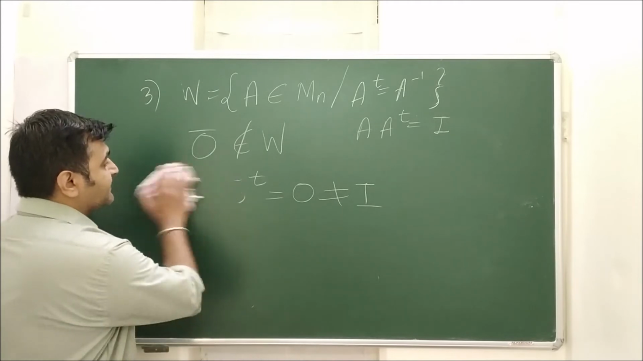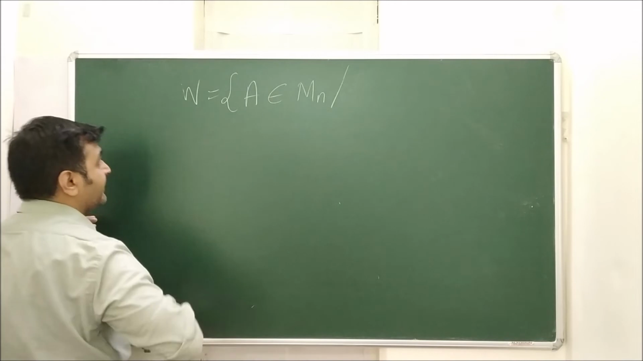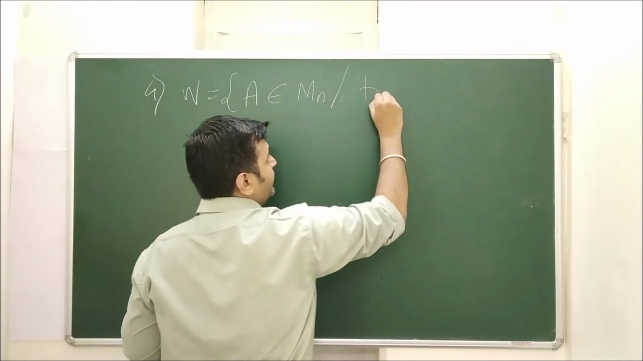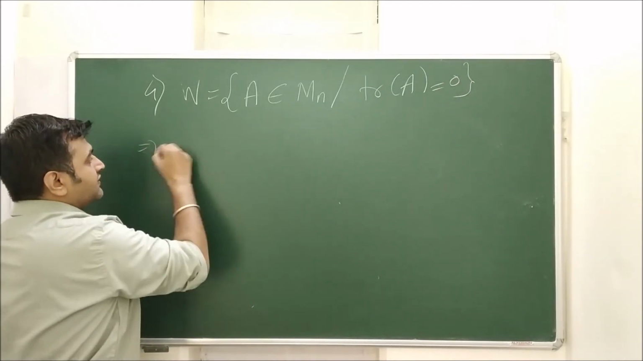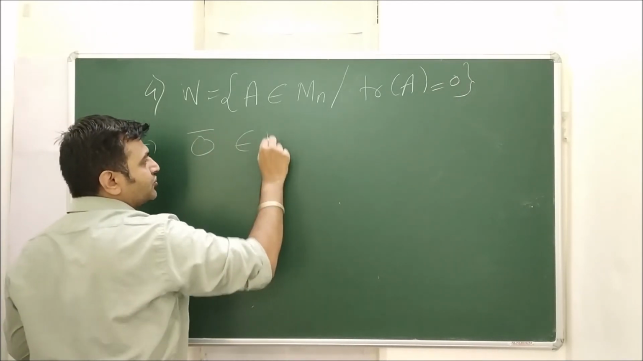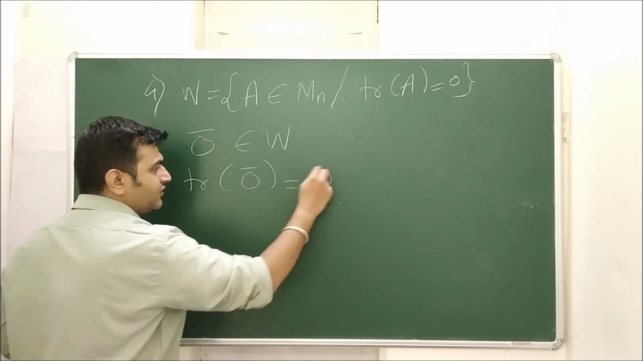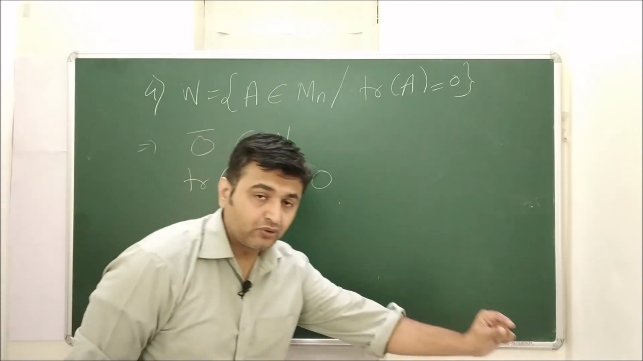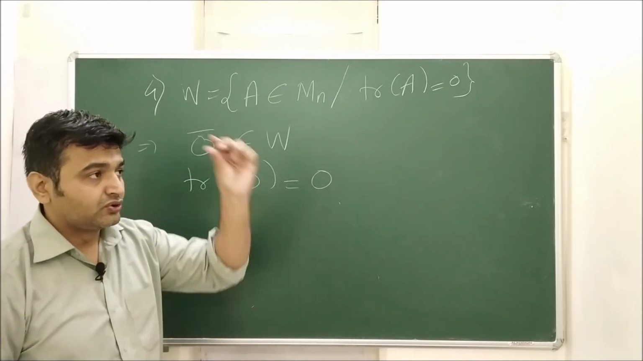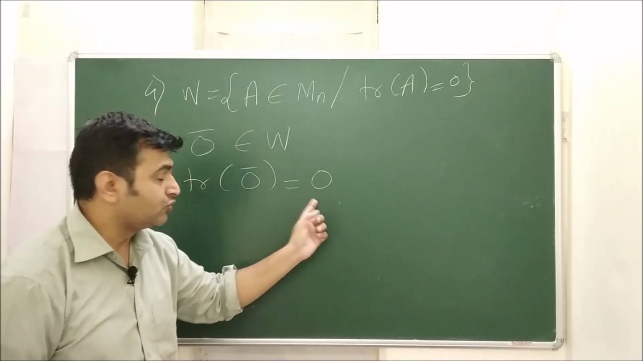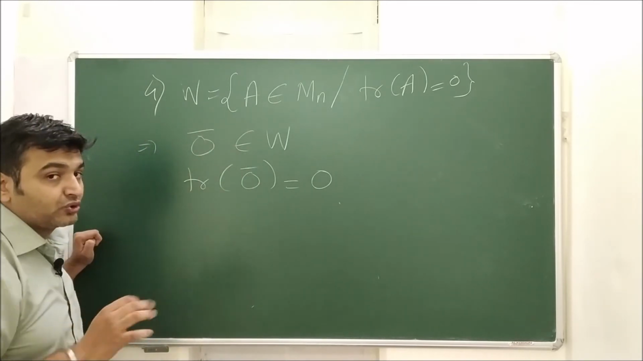Okay, now what was the next thing? It was, I think, trace zero matrices, right? So if you take trace zero matrices, then it does form a subspace. If I take 0 bar, the zero matrix, does it belong to W? Answer is yes, because what is the trace of a zero matrix? It is 0. What is trace? The sum of the diagonal entries. Since the matrix is itself 0, all entries are 0, so the sum of the diagonal entries is also 0. Since the trace is 0, therefore 0 bar belongs to W.